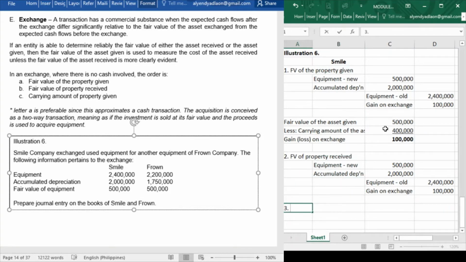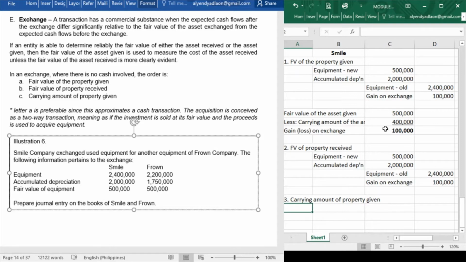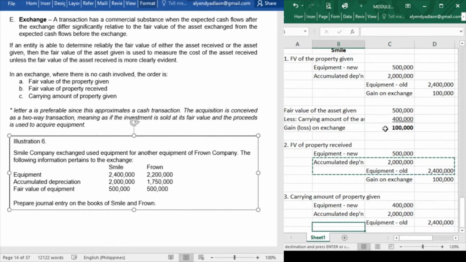And next class, number 3. Now, what if class there is no given fair value of the property received? What if we cannot determine the fair value? So we will have to resort to the carrying amount of the property given. Now, how much is the carrying amount of the property given? As what we have computed, that is 400,000. So the equipment new will now be recorded as 400,000. For the equipment old, that is still 2,400,000 and the accumulated depreciation is 2 million.